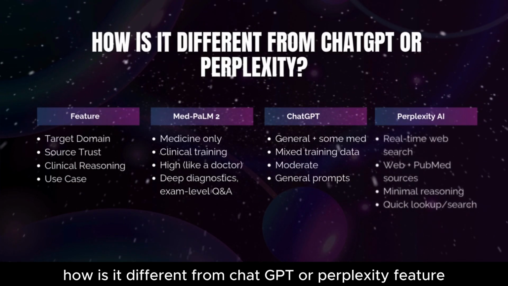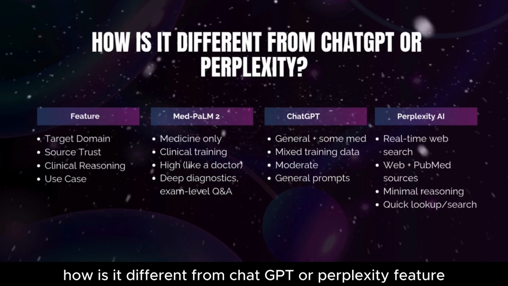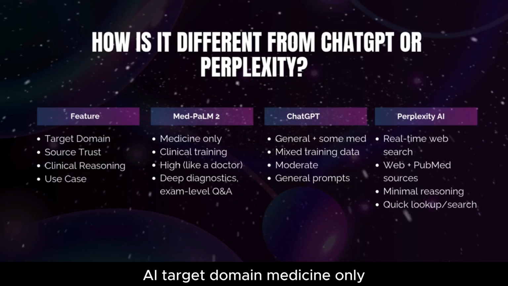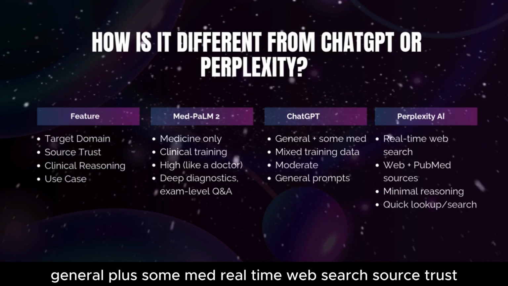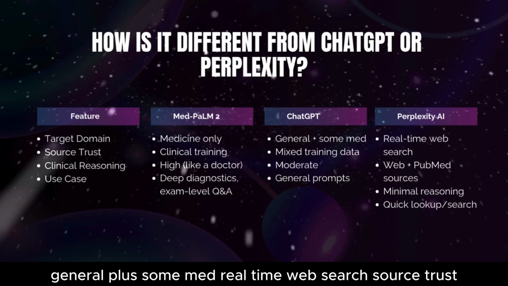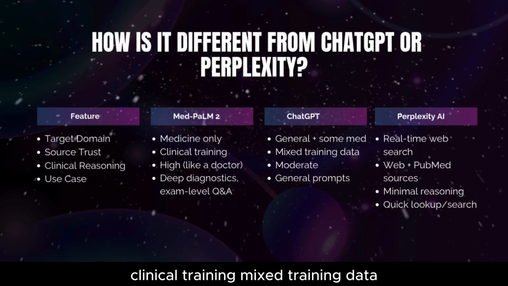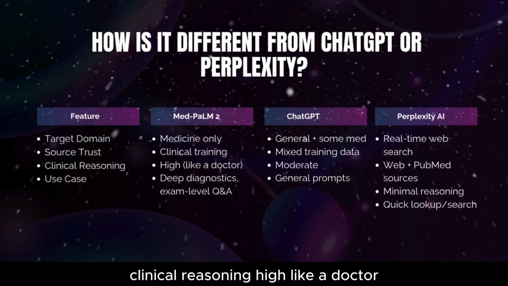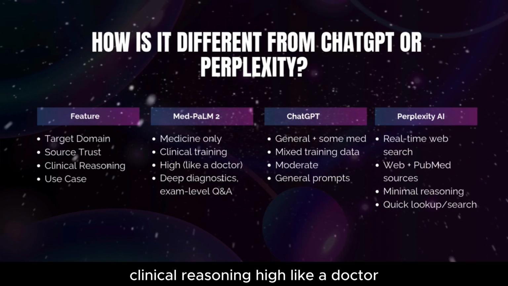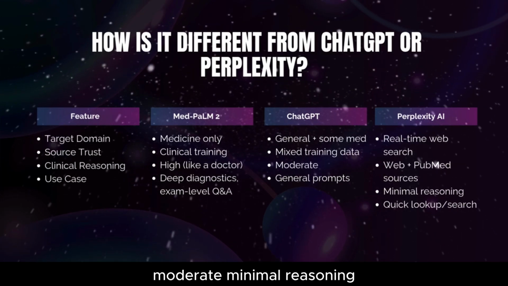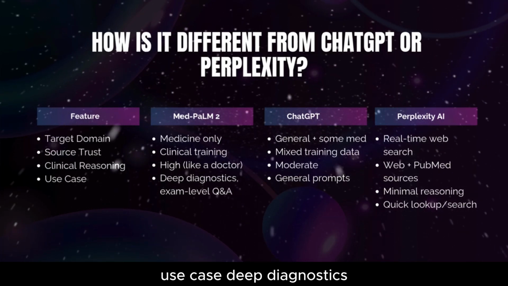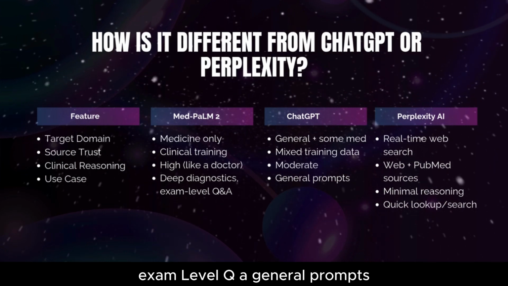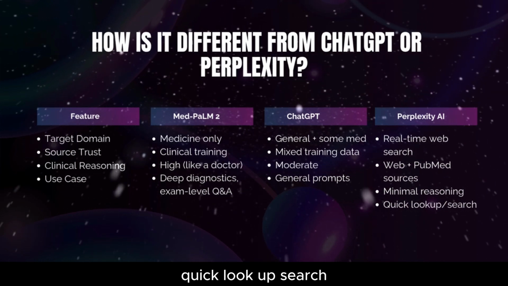How is it different from ChatGPT or Perplexity? Feature comparison. AI target domain: MedPalm 2 is medicine only, ChatGPT is general plus some medical, Perplexity is real-time web search. Source trust: MedPalm 2 has clinical training, ChatGPT has mixed training data, Perplexity uses web plus PubMed sources. Clinical reasoning: high, like a doctor, versus moderate, versus minimal. Use case: deep diagnostics and exam-level Q&A, general prompts, and quick lookup search.